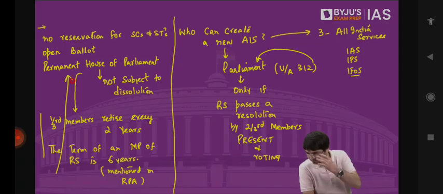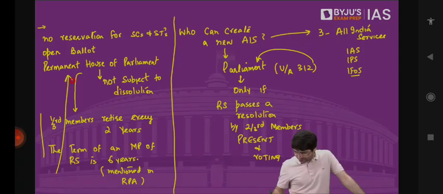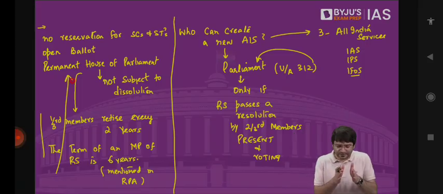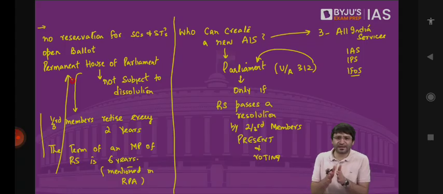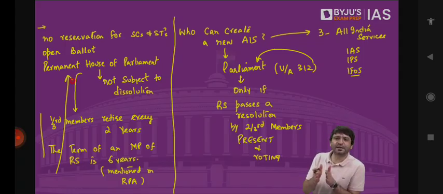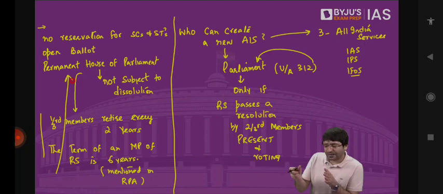So this year, election was held for 10 seats, and again in 2024 there is election for 65 seats. So election is continuous. Let's suppose 1/3 MPs retire every 2 years. Clear? Now let's say 1/3 number is 70. For example, out of the 70 MPs, once elections are held, I will remain in office for 6 years. But what if 10 of them are disqualified? What if 5 of them die? What if 5 of them resign?